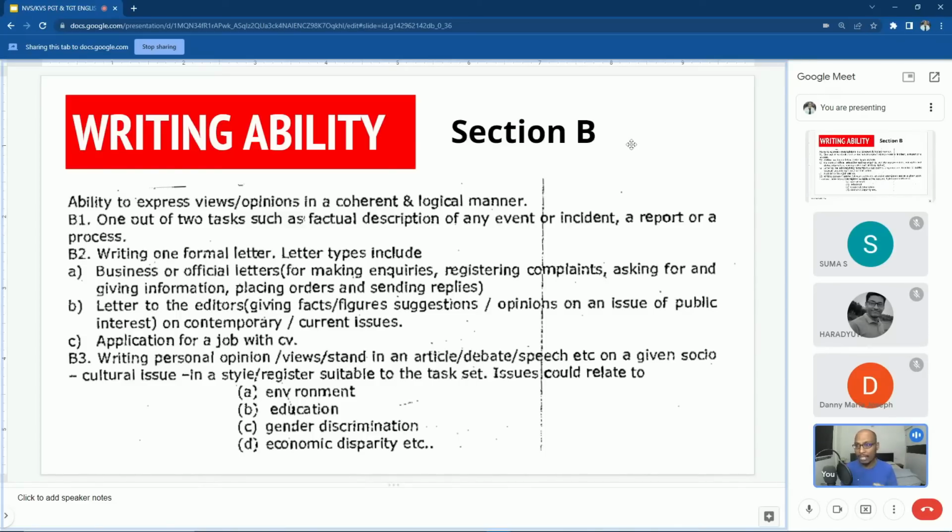Then the second one is writing a formal letter. So what is a formal letter? Whenever you write a letter for business or official purposes, such a letter is called a formal letter. And we have different types of letters.